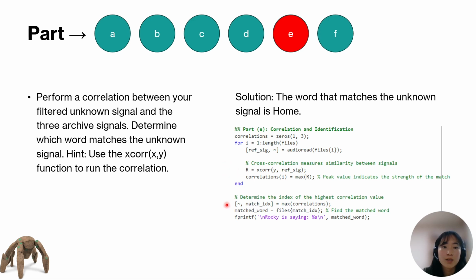And then outside of the for loop, we have the arrays of the correlations, and we're going to see which one has the max correlation. That max correlation would mean that that word is the most similar to the unknown filtered signal. And in our case, we find that it is the word home.